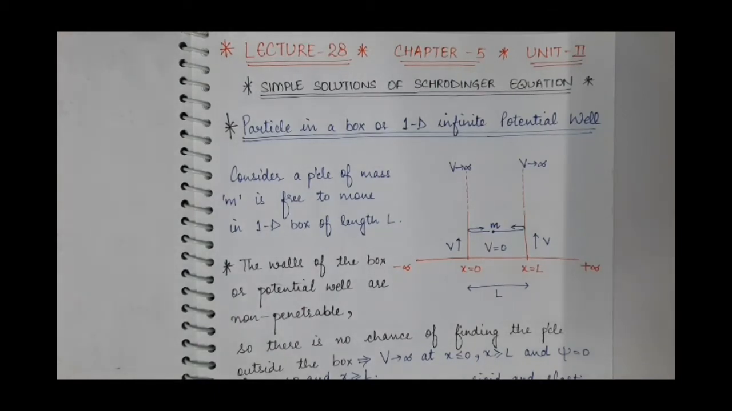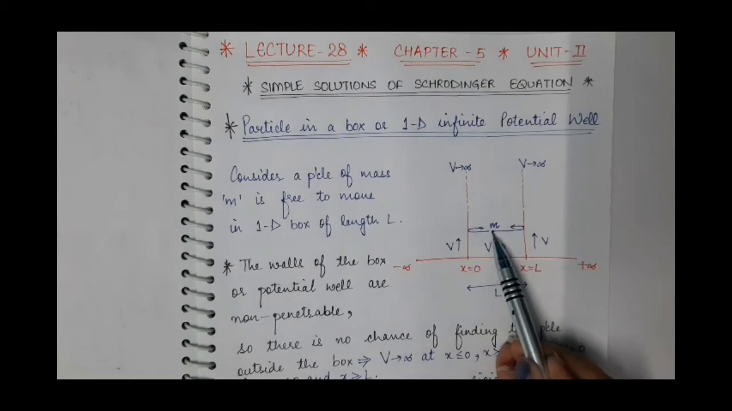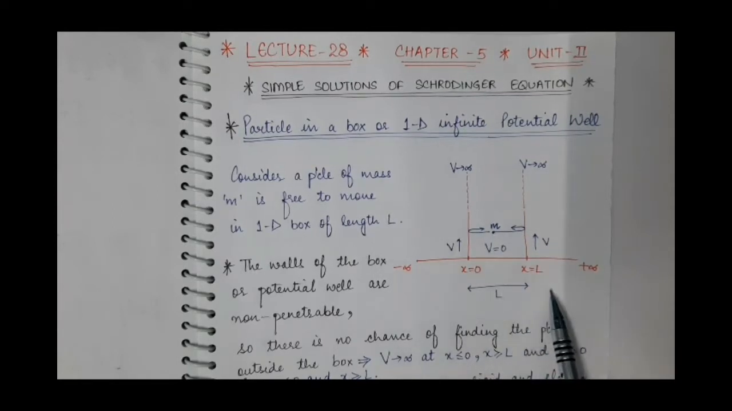or particle in a one-dimensional infinite potential well. This article is also known as free particle inside the box. So what we have considered here is a particle of mass m in a one-dimensional box of length L, from x equal to 0 to x equal to L. And at the walls of the box, the potential is infinite.